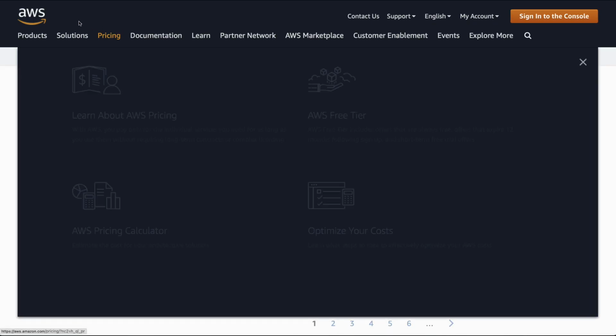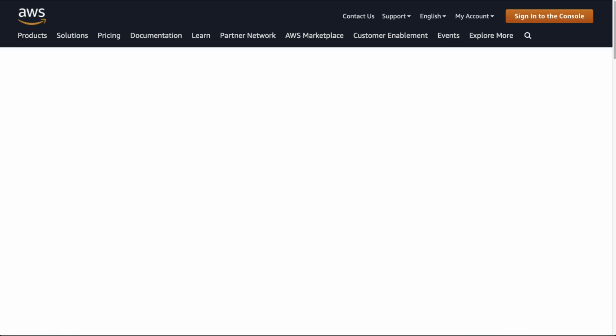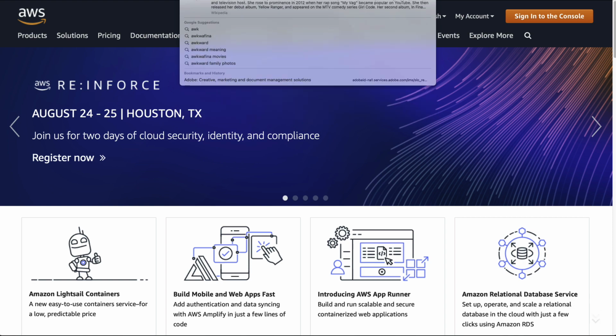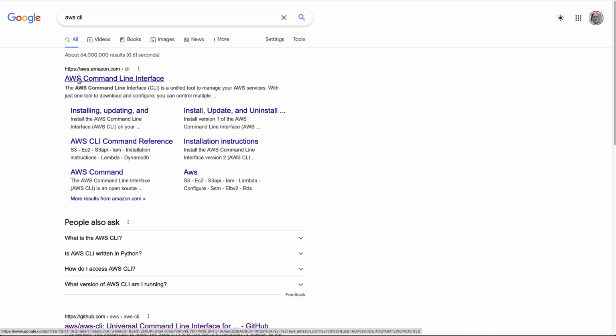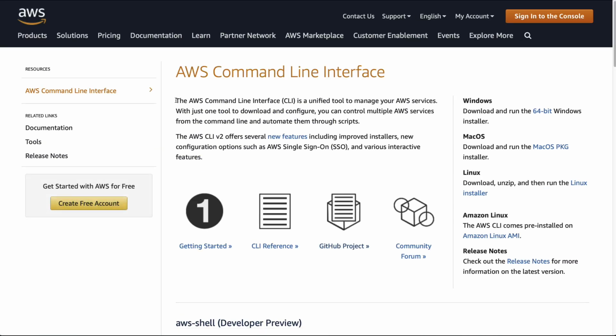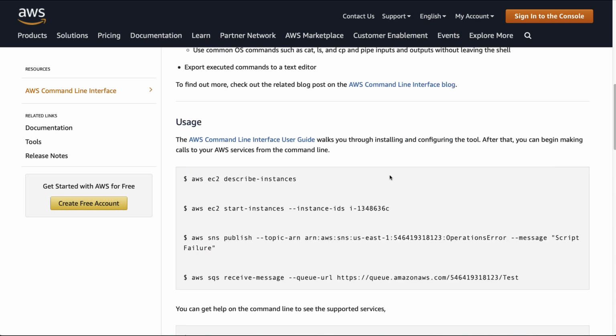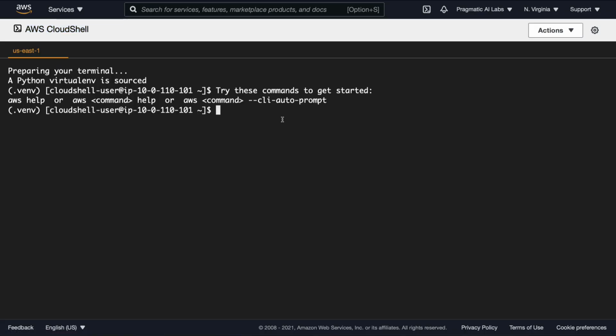And if we go back here and we go to AWS here, and I list, let's say AWS CLI like this, it shows me the AWS command line interface. And notice that the command line interface is a unified tool to manage the AWS services. So what's great about it is that it really has the ability to interact with all of AWS very easily. So let's go ahead and play around with this. Let's look at this example here and go back to this. Here we go. We're inside of a Cloud Shell.